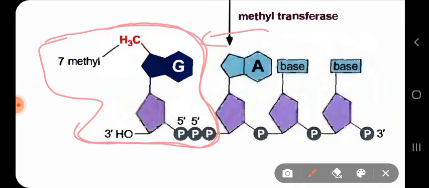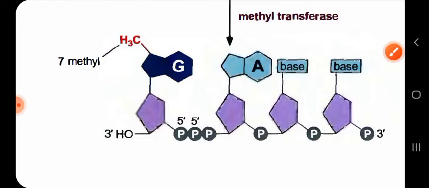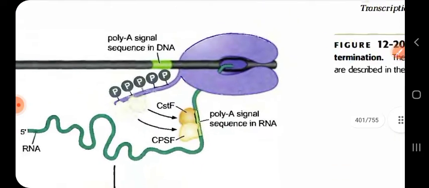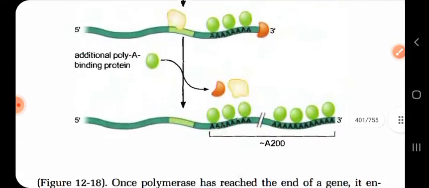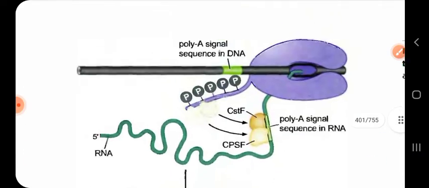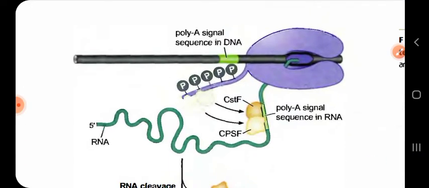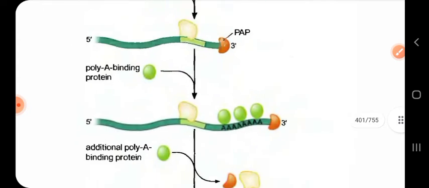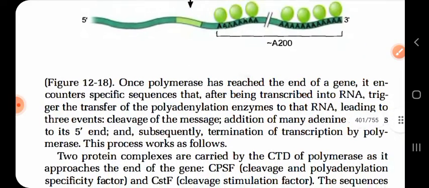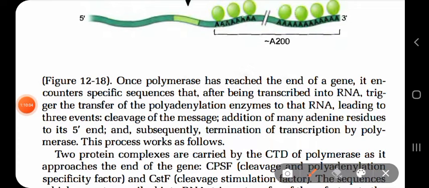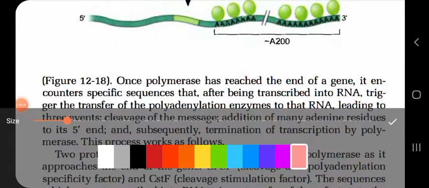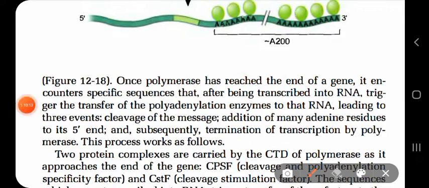Now for the tail formation, the polyadenylate tail formation is done by which enzymes? Well, if you see the figure, you can understand very clearly. I don't think I have to say all of the things, but still if you want, I will. Okay, let us see. So what does it say? Let us see.